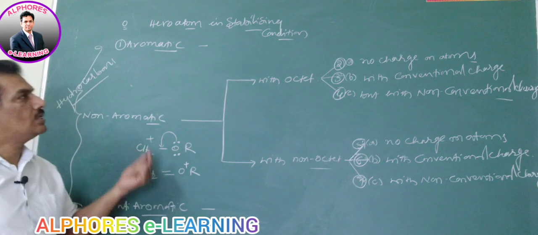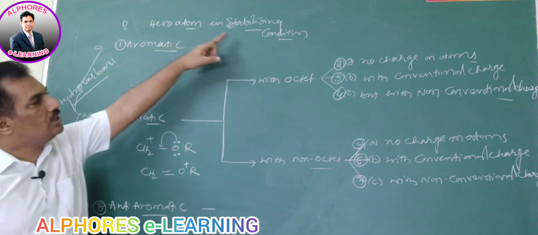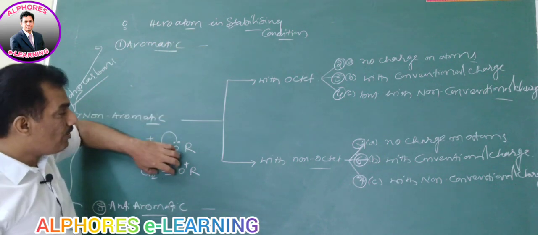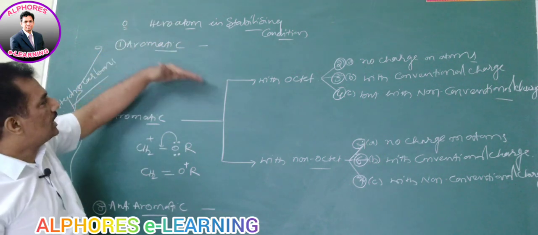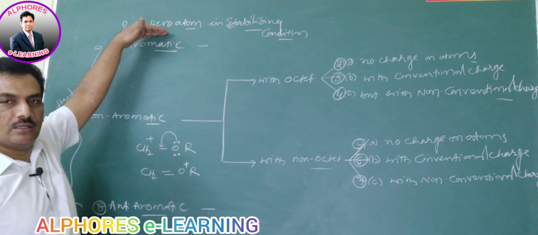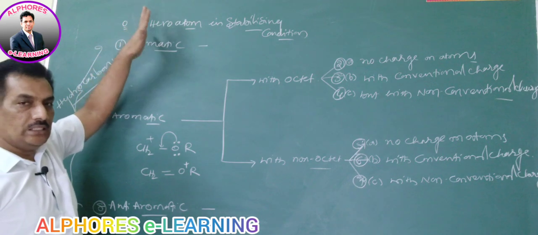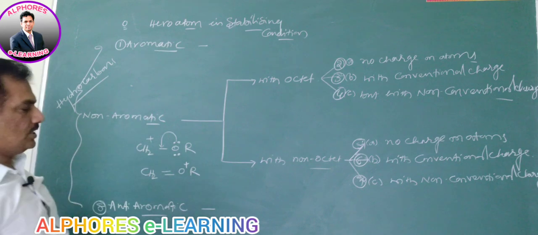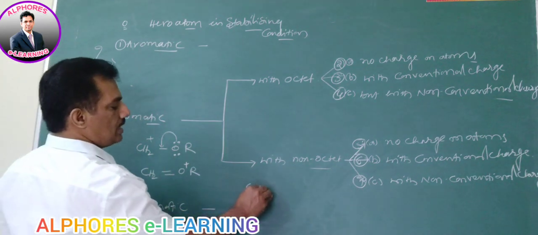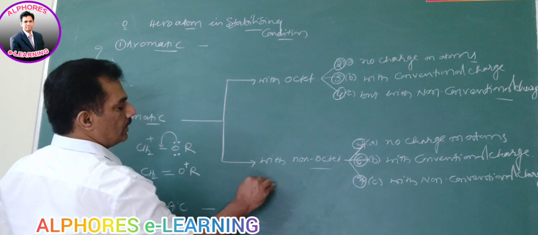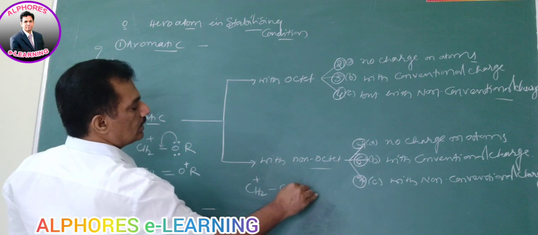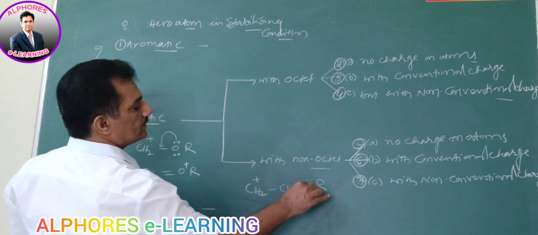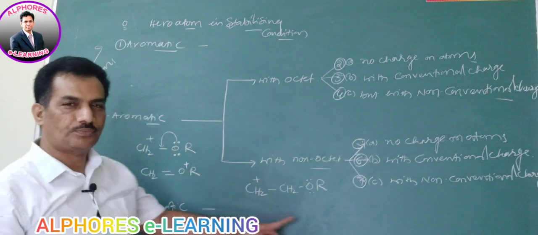In such a case, this heteroatom in stabilizing condition is providing highest stability even when compared to aromatic compounds. In the same manner, instead, if this oxygen, that is the OR group, is present like this, just observe.